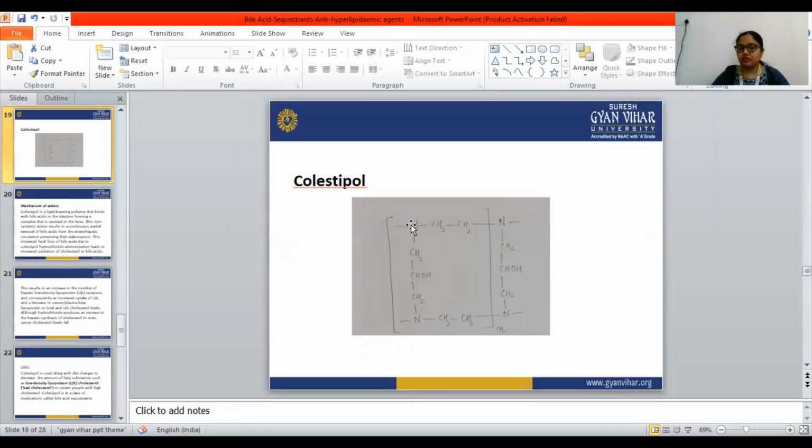Okay, and the mechanism of action of this colestipol is the same as cholestyramine. What they do, they are large moieties, a group of resins. Look at this, N number of resins are present in the colestipol.